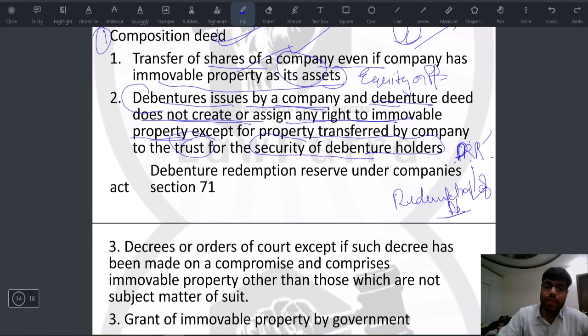So now it can happen that the company can make any immovable property a part of this DRR. Let's say if they don't have the proper cash in DRR, then they'll sell certain property. Now here obviously immovable property and a right also came in. So again, this kind of document will require no registration.